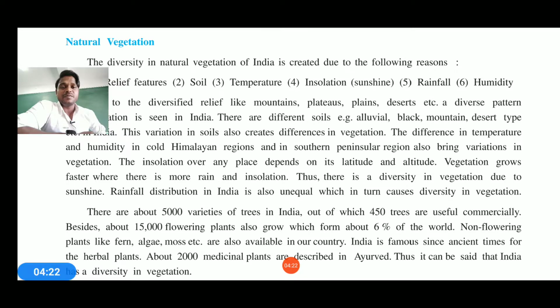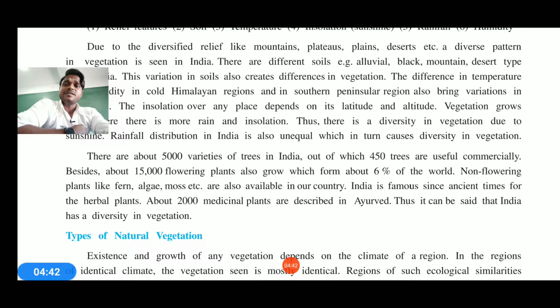It is not as equal as you are understanding, which also causes diversity in the vegetation. That is also one of the things making India a land of diversified relief and features. So this is the theory of the concept that we understand in this lecture. Now, going by calculation, there are about 5,000 varieties of trees in India, out of which 450 are used commercially. Commercially means used for money, medicine and business purposes.